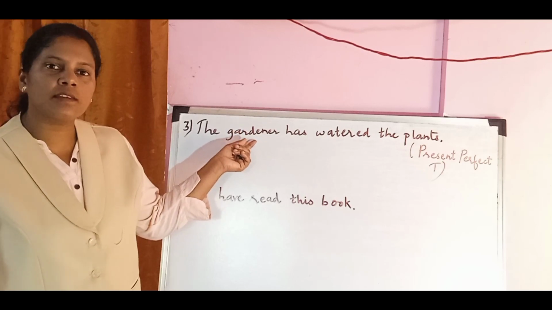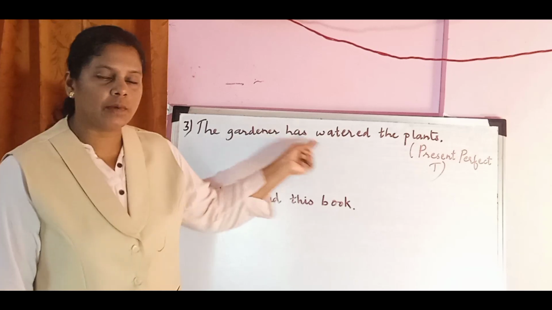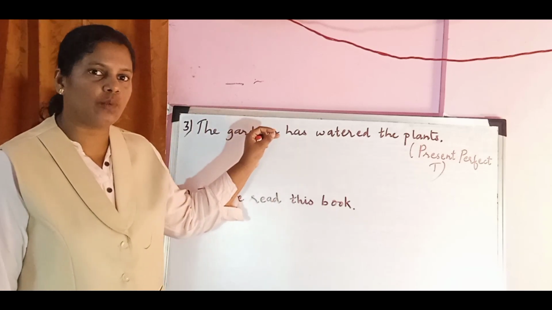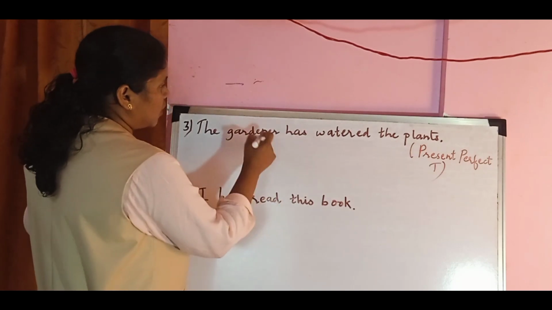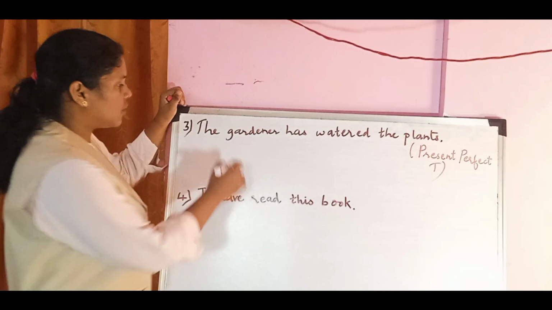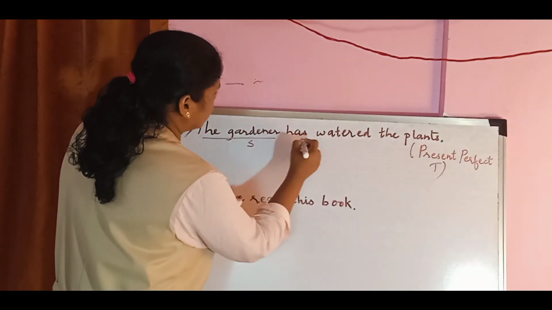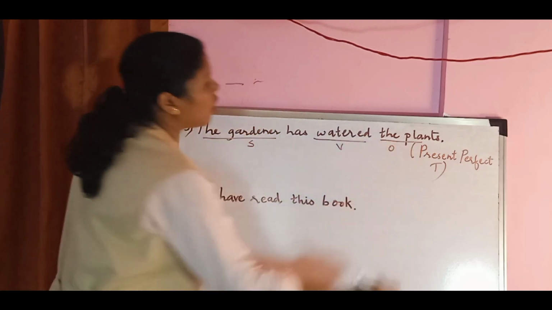The gardener is the subject in the sentence. The gardener has watered the plants because the gardener is active. So now let us see how we will change this sentence from active to passive voice. This is the subject, this is the verb, and this is the object.